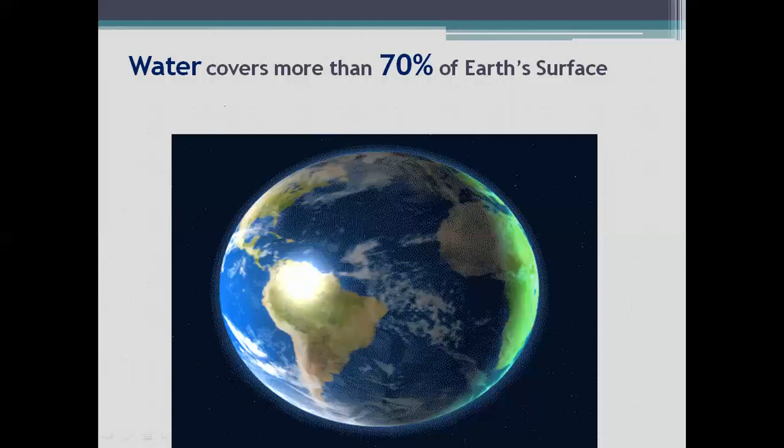And water covers more than 70% of Earth's surface. So water is one of the most common compounds on the Earth's surface as well as in the atmosphere.